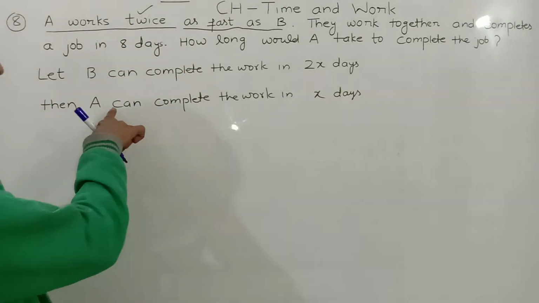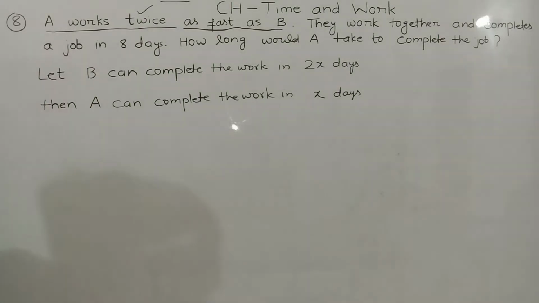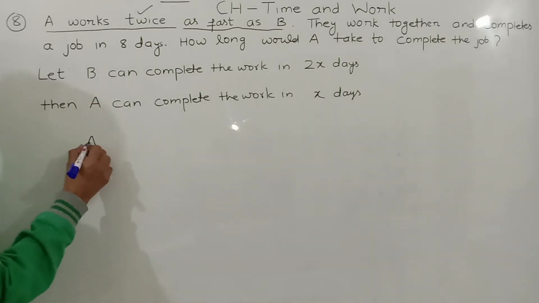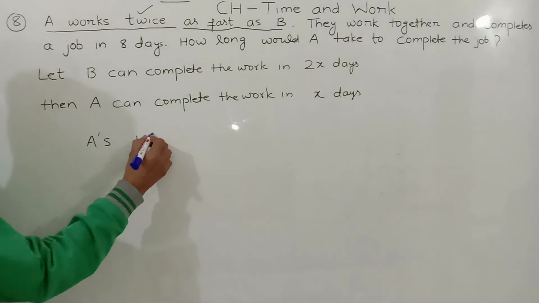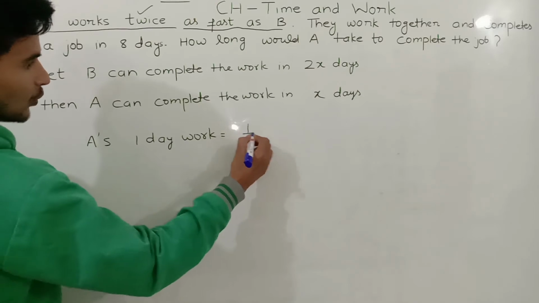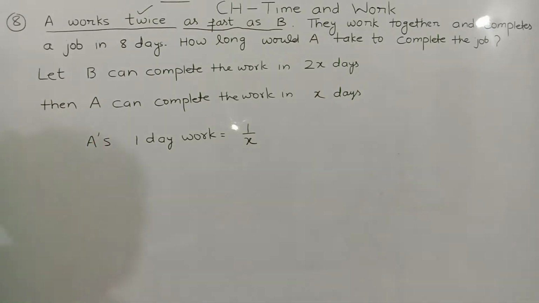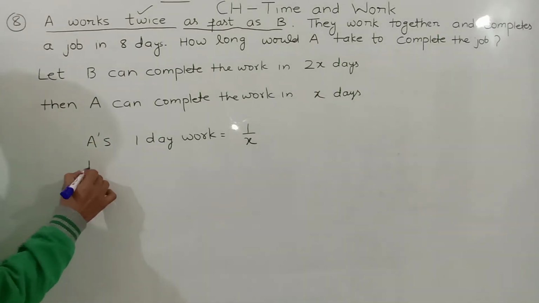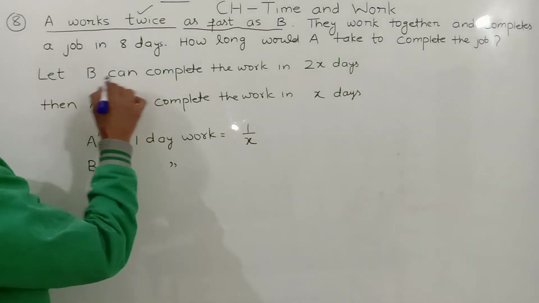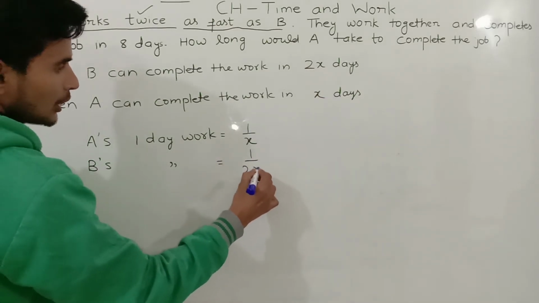Afterwards, same way we have to solve. At first, find A's 1 day work. It will be 1 by x. B can complete the work in 2x days, so B's 1 day work will be 1 by 2x.